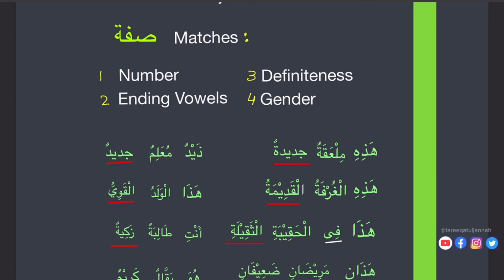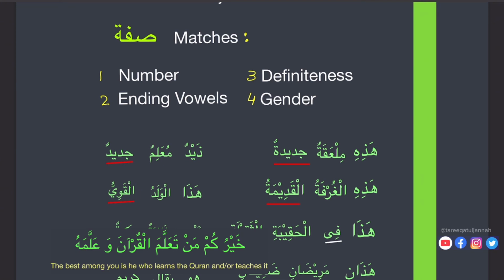Okay, next one, hadal waladul kawiyu. This is the strong boy. Here we see al with the adjective, al with the sifa. So if it's definite or indefinite, both ways it follows the ending vowel.